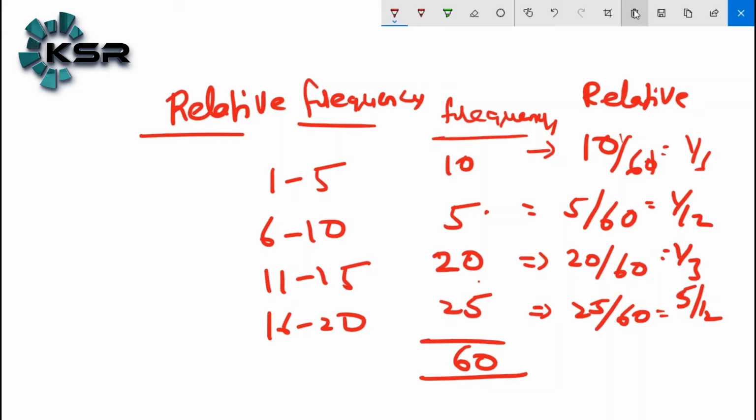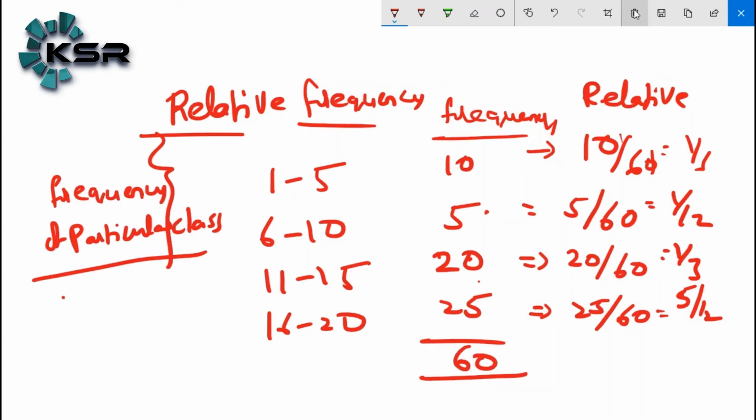Here relative frequency means the frequency of a particular class or group divided by the total frequency. That is nothing but relative frequency.